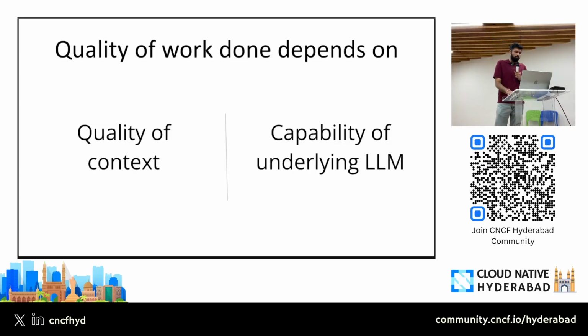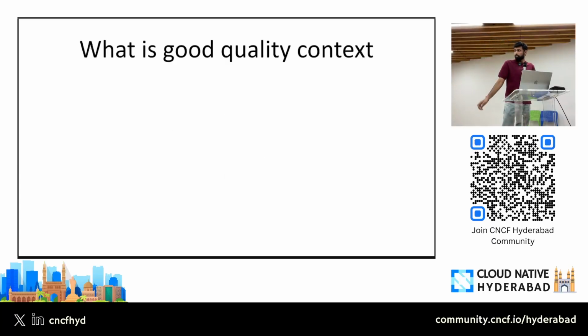Now, we are not going to talk about the capabilities of the underlying LLM. We are trying to focus on the quality of the context, that is, how can we provide better context via these coding agents to the underlying LLM so that they can work efficiently, right? So before talking about how we can give a good quality context to these LLMs, it's important to understand what a good quality context is, right?